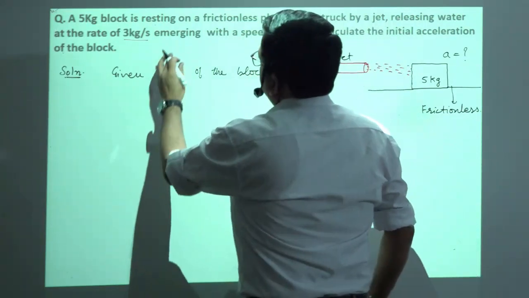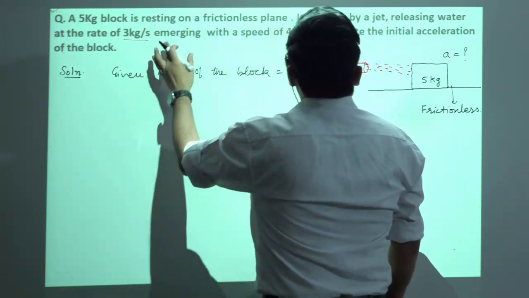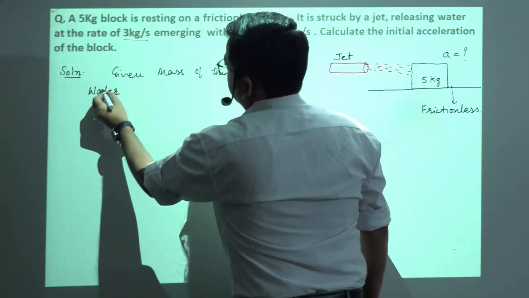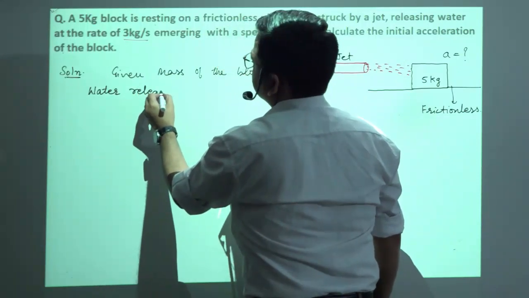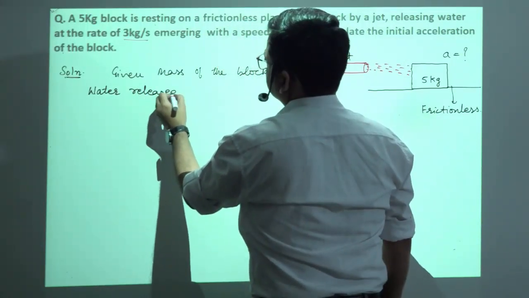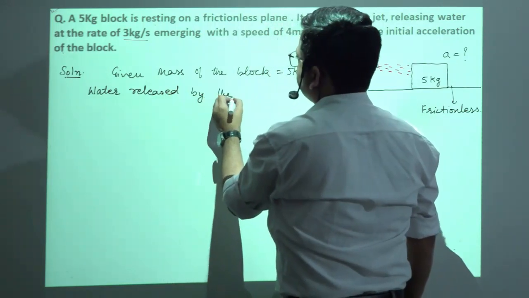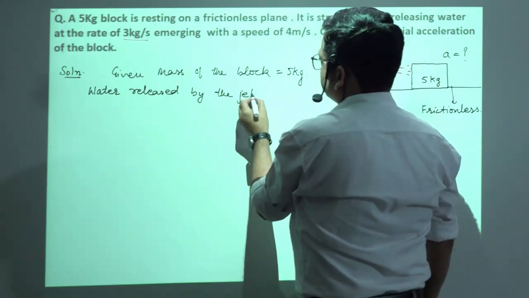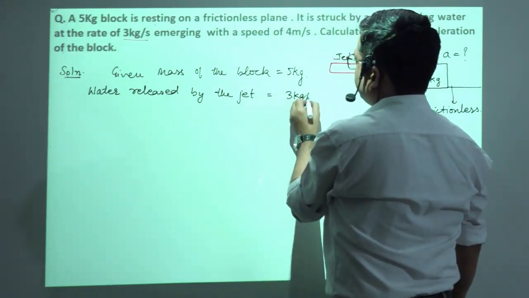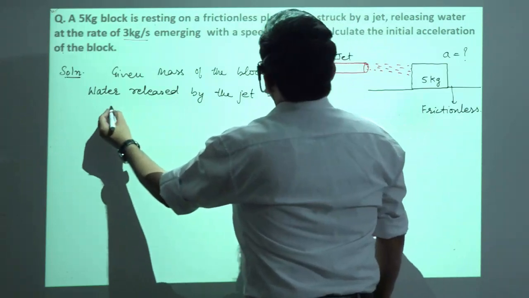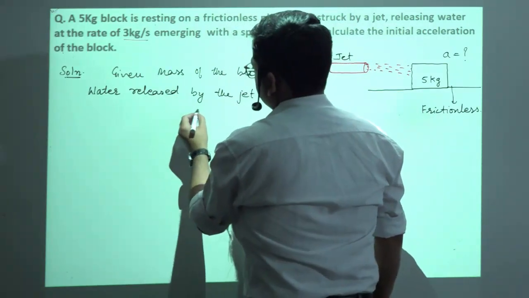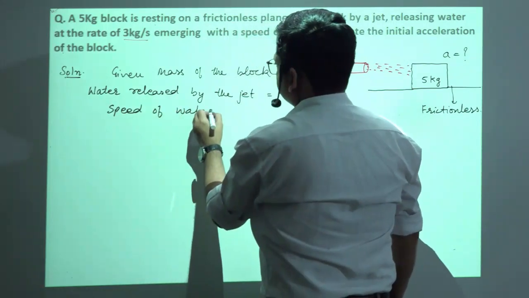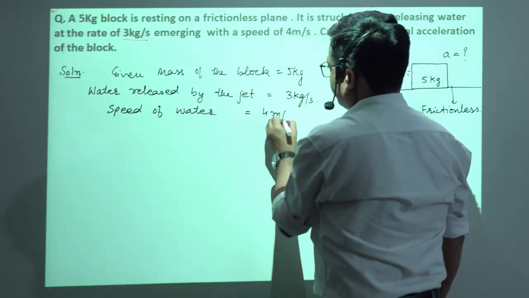Okay, and the water released by the jet is equal to 3 kg per second, and the speed of the water is also given, that is equal to 4 meter per second.